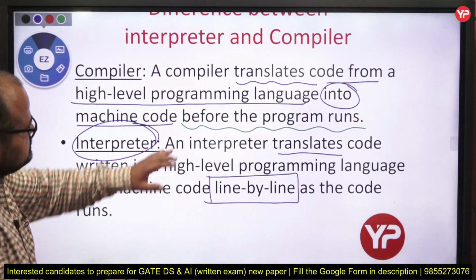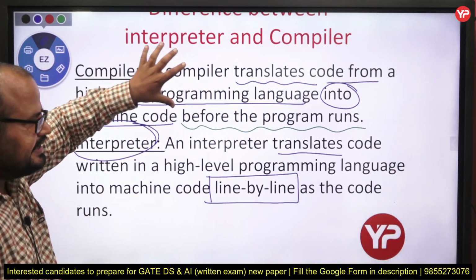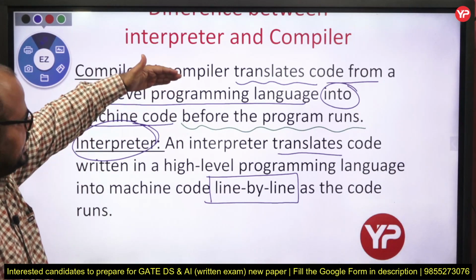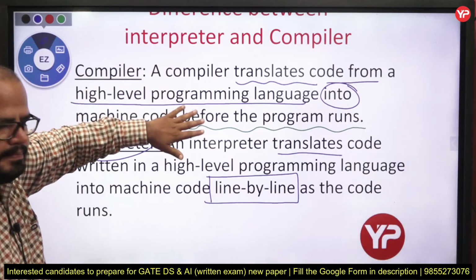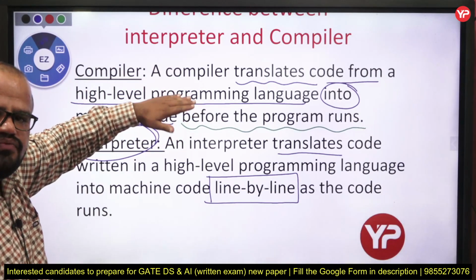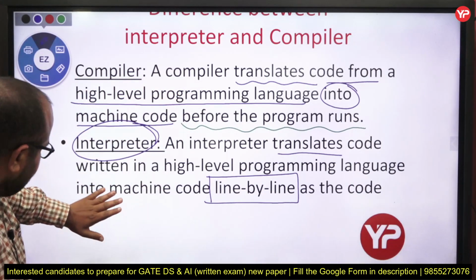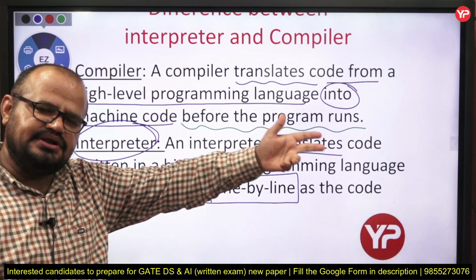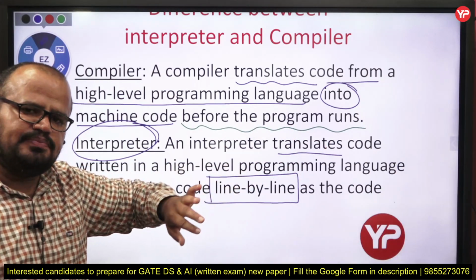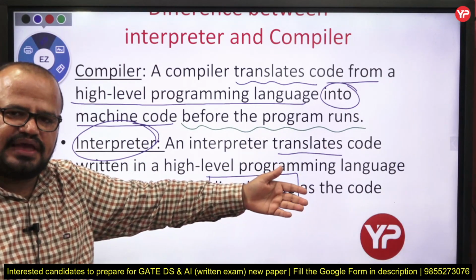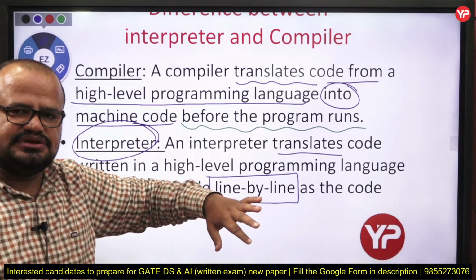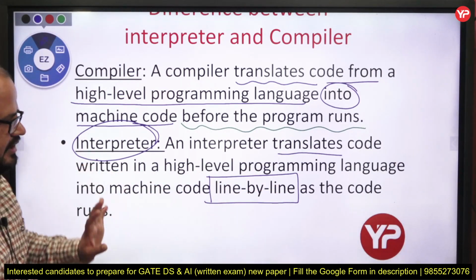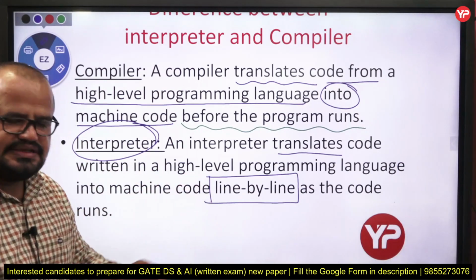But there is no such word in the compiler, means it just takes the whole program, converts the high level language into machine code, that is in the form of zeros and ones, whereas the interpreter just takes one line, converts into machine code, generates the output, takes the second line, converts into machine code if there is no error, and then just takes things line by line.